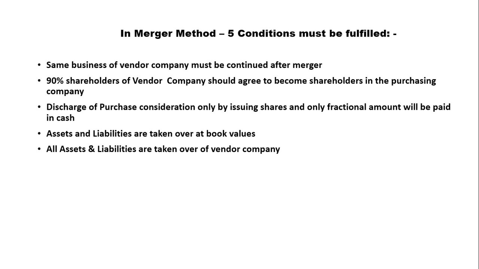Number 2, not all, but 90% of shareholders of the vendor company should agree to become shareholders in the purchasing company. Many times, once they hear the announcement that a merger is going to take place in the future, they sell the shares of that particular company. It should not happen like that. If it happens like that, then you have to do the sum as per the purchase method.